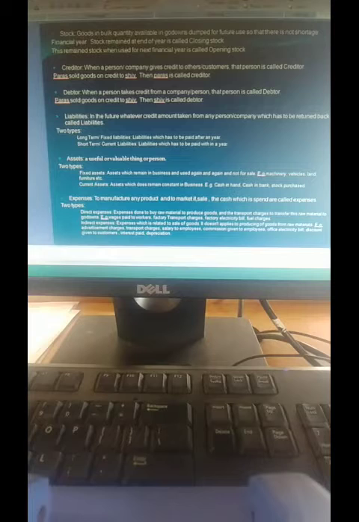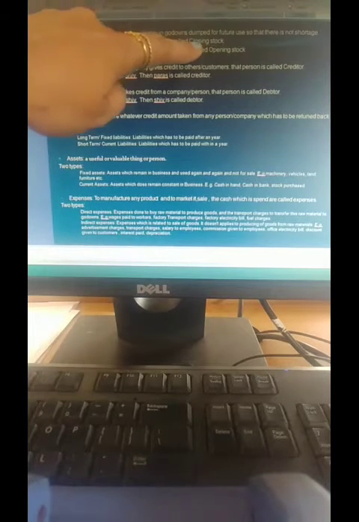So for example, in my financial year I am having 10,000 rupees of stock, and if I am selling it, at the end of my financial year, that is at the end of March, I am having 5,000 stock left in my godown. That 5,000 stock which is left at the end of the year is called as closing stock.